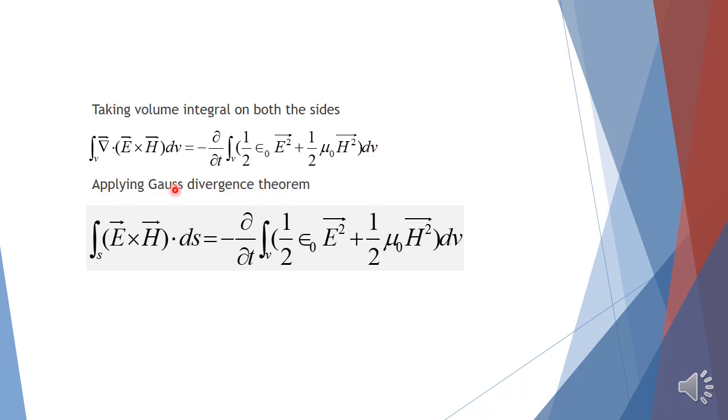Applying the Gauss divergence theorem to the left hand side, the volume integral of divergence of E cross H dV equals the surface integral of E cross H dS. Therefore, the surface integral of E cross H dS equals minus ∂/∂t of the volume integral of 1/2 ε₀ E² plus 1/2 μ₀ H² dV.